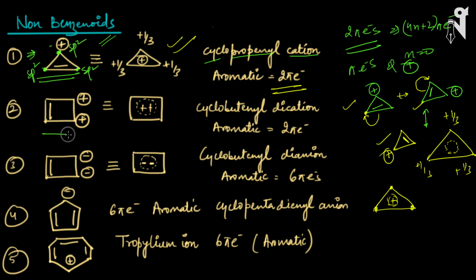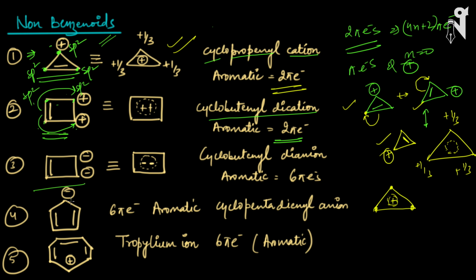Now another molecule. This double bond is in conjugation with this plus charge, and this double bond is in conjugation with this plus charge also. So yes, there is closed conjugation. When we do resonance, these plus charges will move onto each and every carbon, and the double bond will also rotate in the molecule, so I represent it as a dotted circle and 2 plus charges. 2 plus charges because both plus charges are getting distributed over all the carbons. This is called the cyclobutenyl dication. Is it aromatic? Yes. It has 2 pi electrons, every carbon is sp2, and there is closed conjugation. So this makes it an aromatic compound.